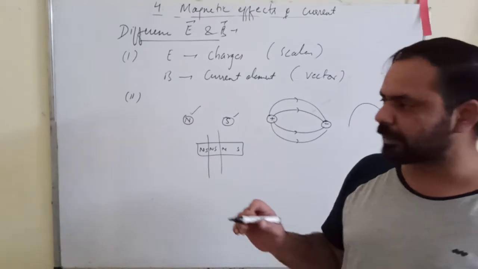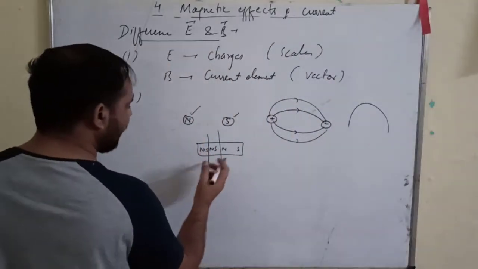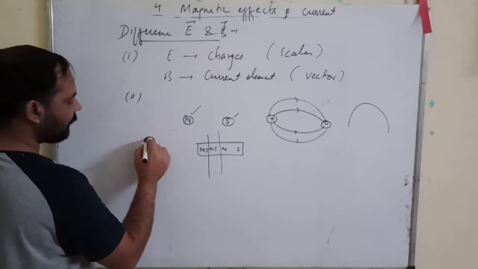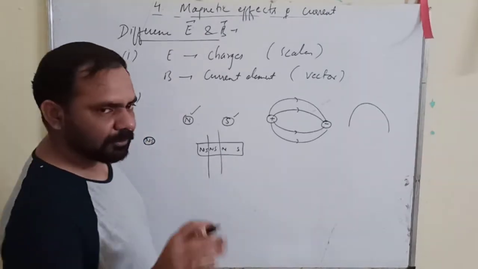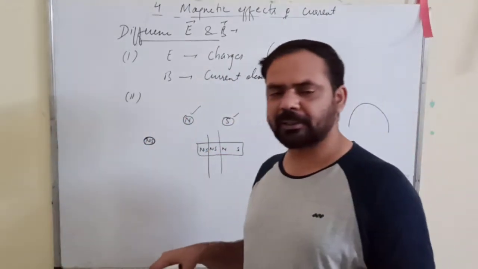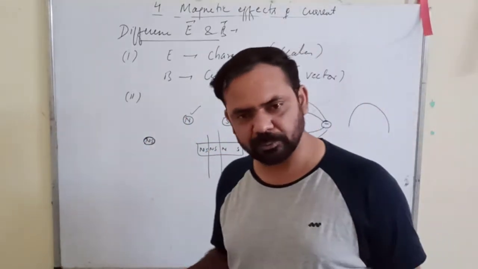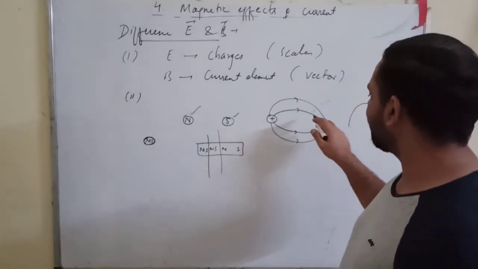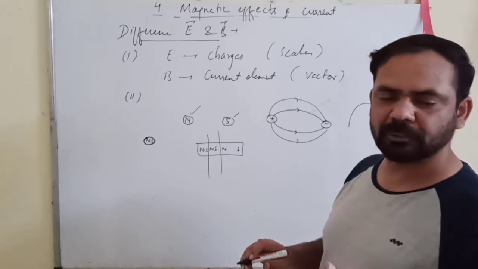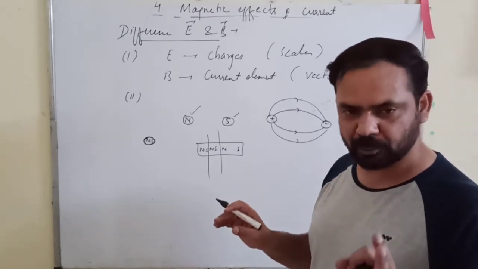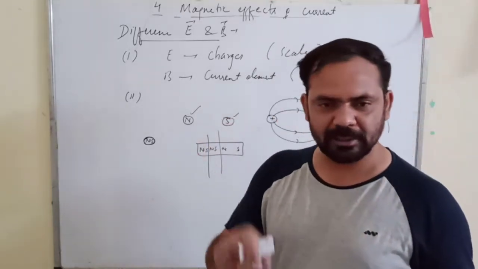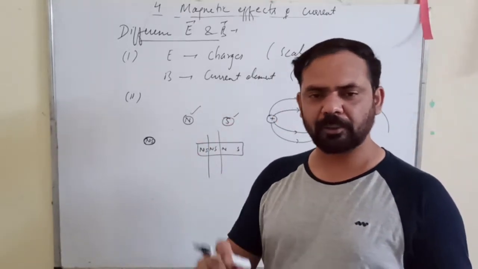So if you have a point-sized magnet, it will also have a north and a south at the same point. Simply, it means that it is not possible for magnetic lines of force to originate from one point and terminate at some other point. If your source of magnetic lines of force is a point source, then that point-sized source itself will have both the poles, north and south.